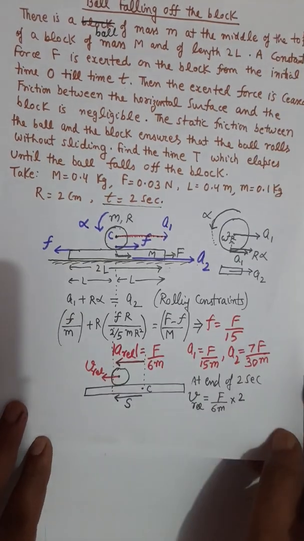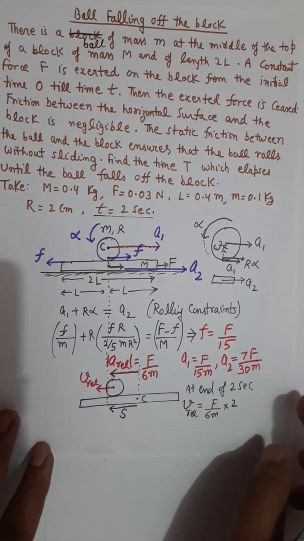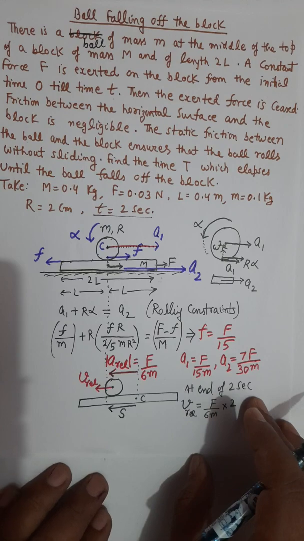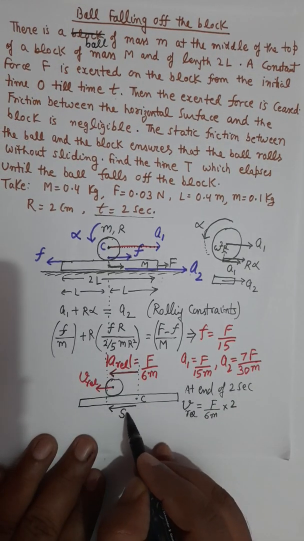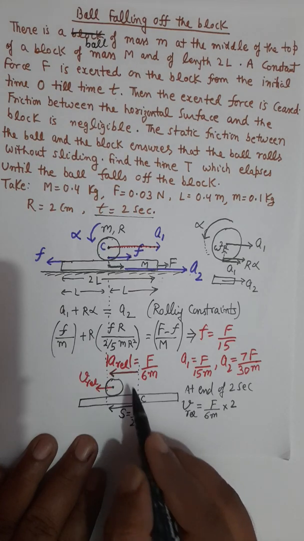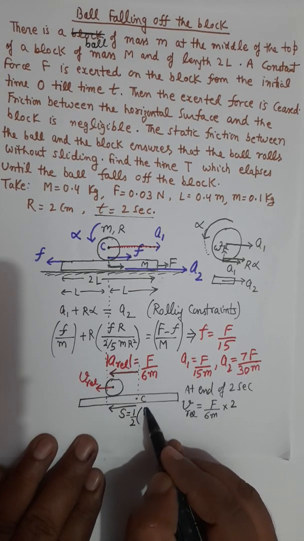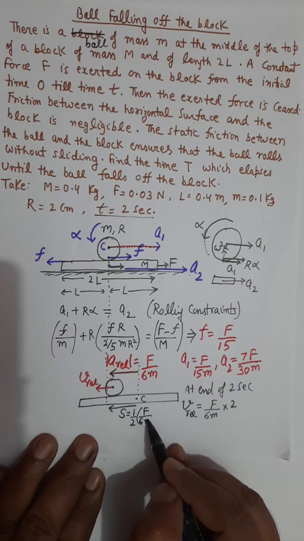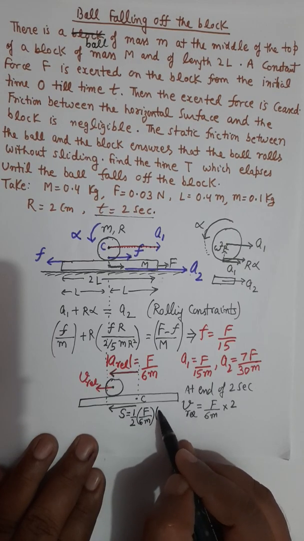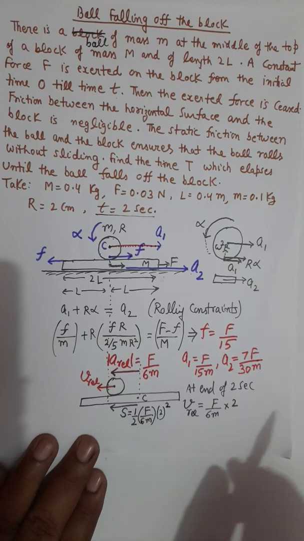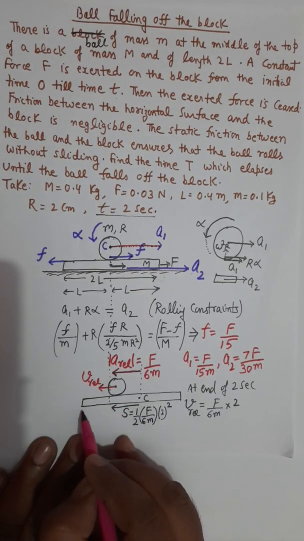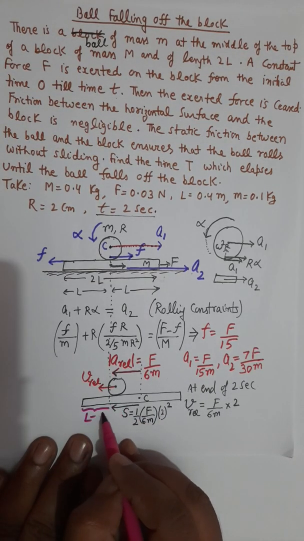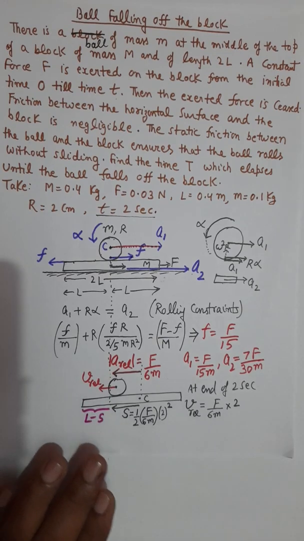But when you observe the motion of the sphere from the platform, it is traveling to the left relative to the platform. So it has moved a distance of capital S, which can be written as half into this relative acceleration f over 6m into t square, which is 2 square. Now, still the sphere is at a distance of L minus S from the end of platform.